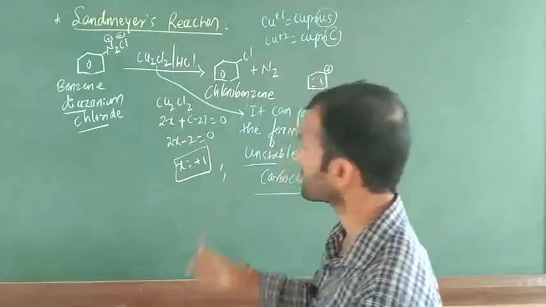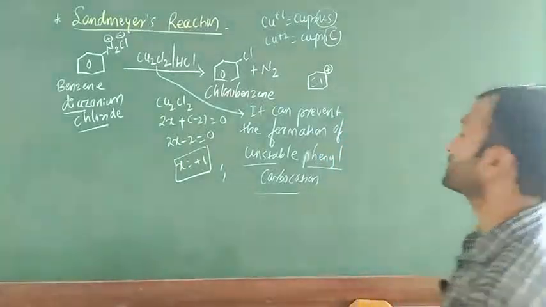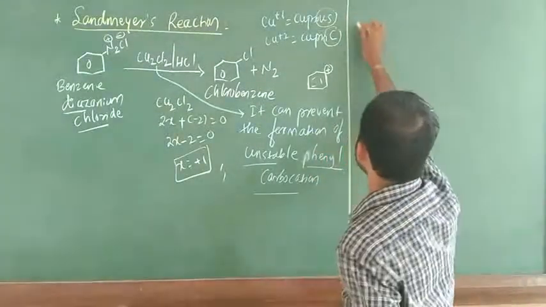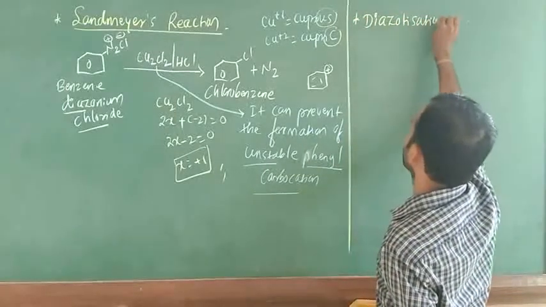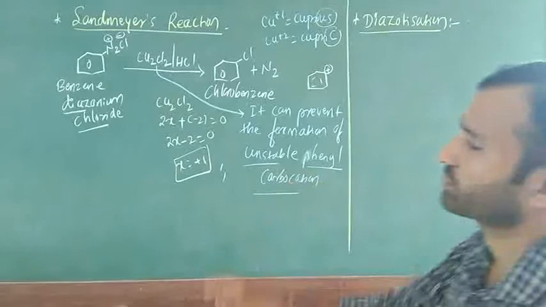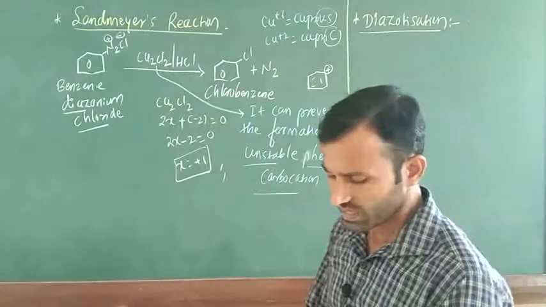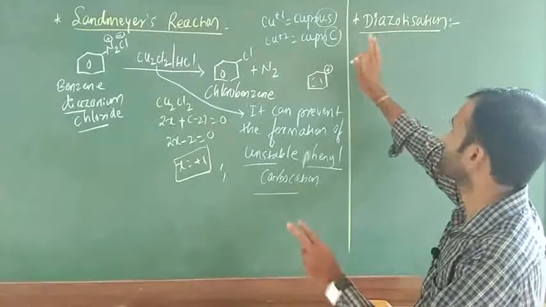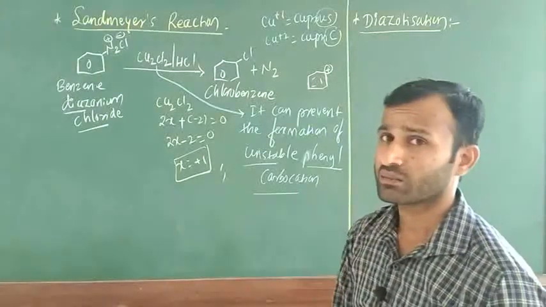Next, the important point completely related to this one is called diazotization. Most important, this is also going to be asked in the examination. Better we explain diazotization first, after that Sandmeyer, that is also no problem. In some books they give Sandmeyer first, after that diazotization. Just see here, what does diazotization mean? Di means 2, azo means nitrogen.